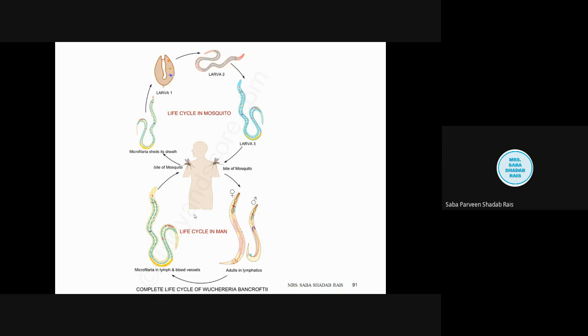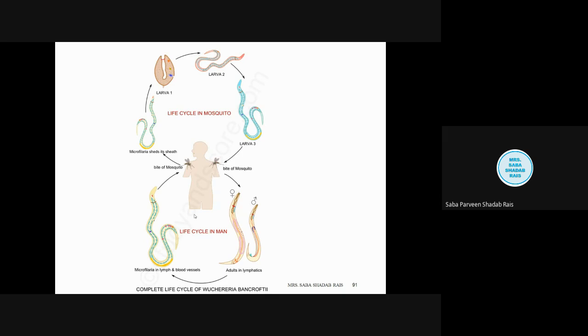It will undergo 1 or 2 molting within the next 3 to 4 days, and that will give rise to the second stage larva, and the third stage will be developed after 10 to 11 days, that measures 1.5 to 2 millimeter in length and 20 to 30 micrometer in diameter. Then after 20 days it will complete its growth to form the next stage, that will be called the mature infective larva. That is the stage third. Then it will migrate to the proboscis of the mosquito. In the warm and humid conditions, they will wait for the change of the host. They will repeat their life cycle.